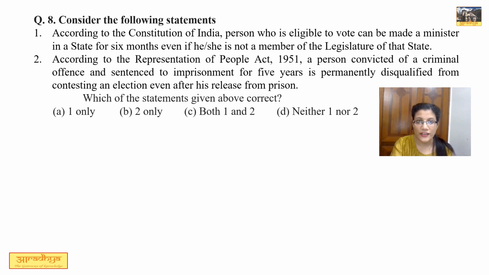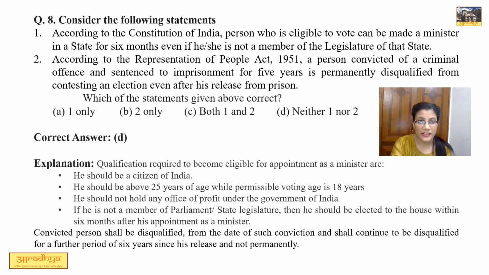According to the Constitution of India, a person who is eligible to vote can be made a minister in the state for 6 months even if he or she is not a member of the legislature of that state. Now this statement is not correct, because if we look into the qualification of a minister, it says that if a minister is not a member of Parliament, then he has to be elected either to Lok Sabha or Rajya Sabha within 6 months after his appointment as a minister. And the same holds true for any state legislature as well. So this statement is not correct.